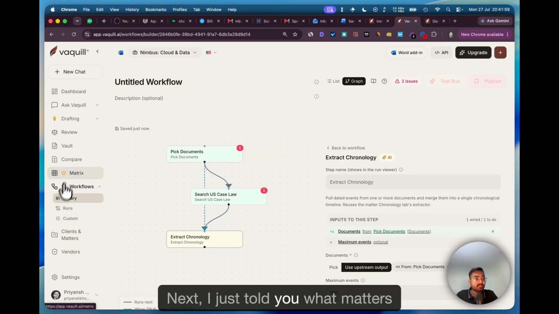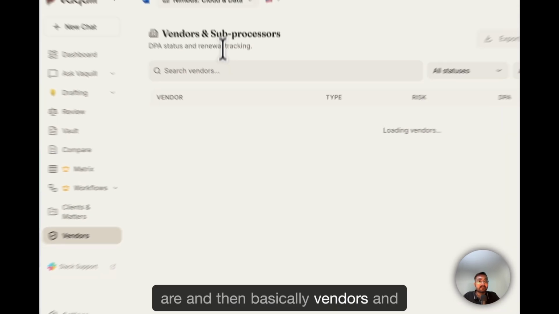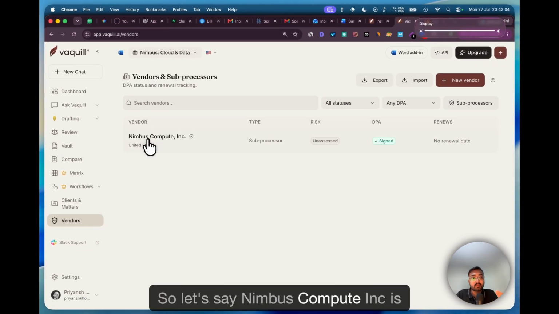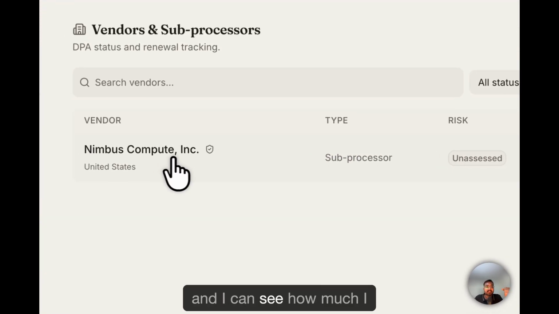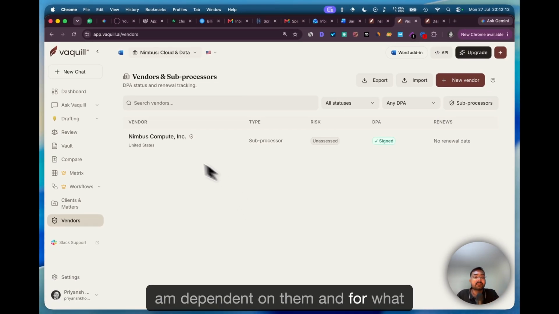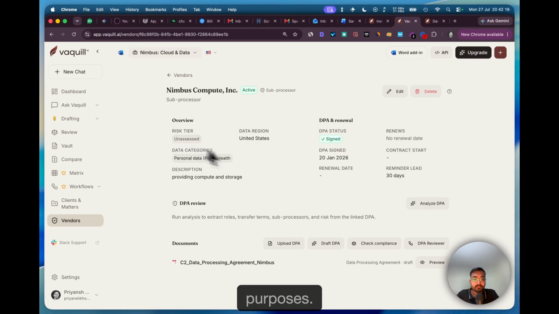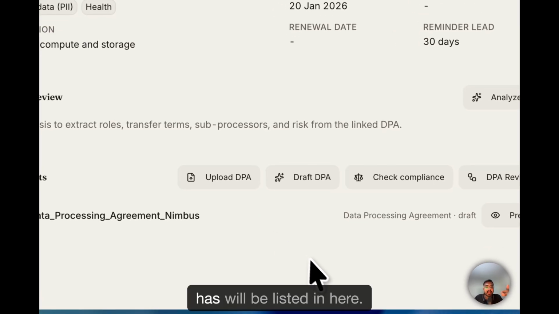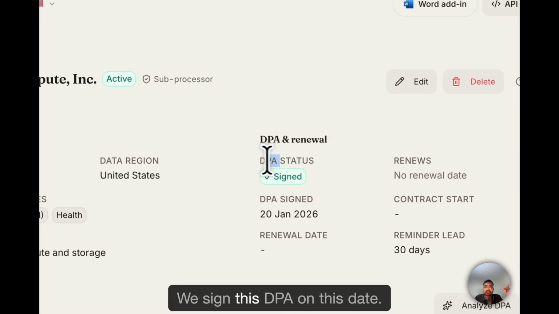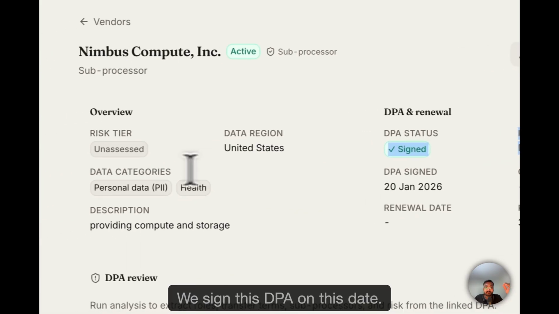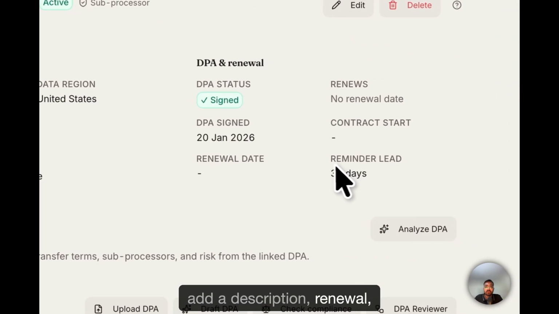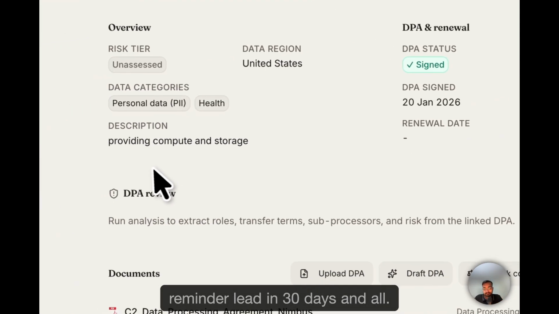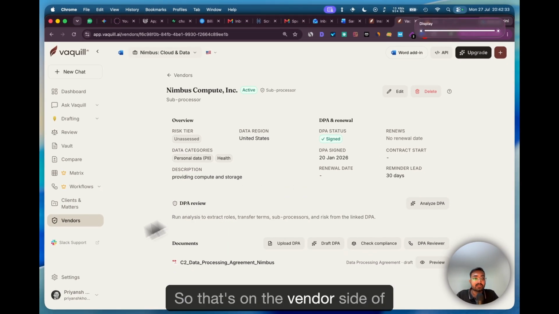Next, I just told you what matters are, and then there are vendors and sub processors. Let's say Nimbus Compute Inc. is one of my vendors or sub processors. I can enter that new vendor and see how much I am dependent on them and for what all purposes. Any documents that this vendor has will be listed in here. We signed this DPA on this date. The categories are PII and health, add a description, renewal reminder lead in 30 days, and all. So that's on the vendor side of things.